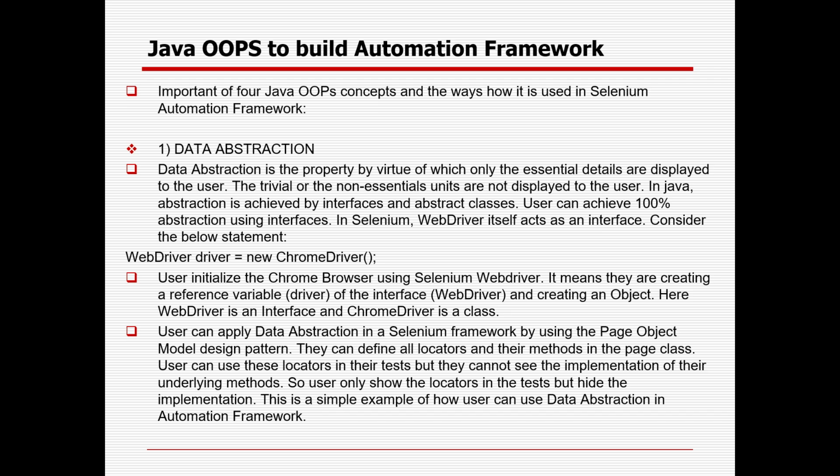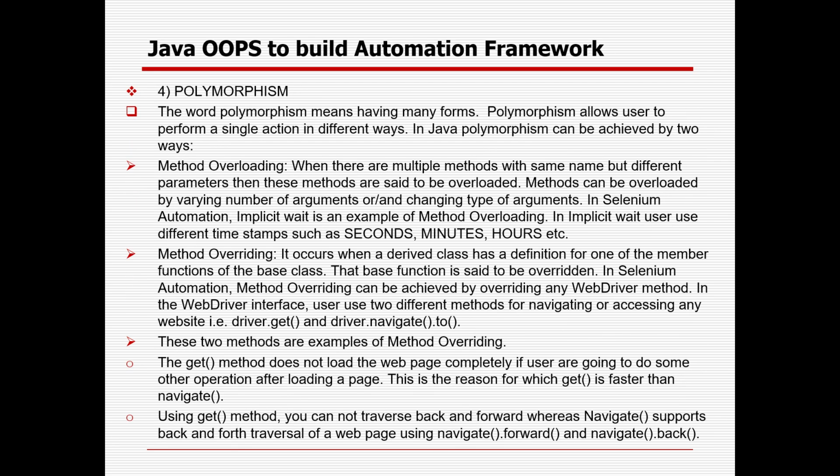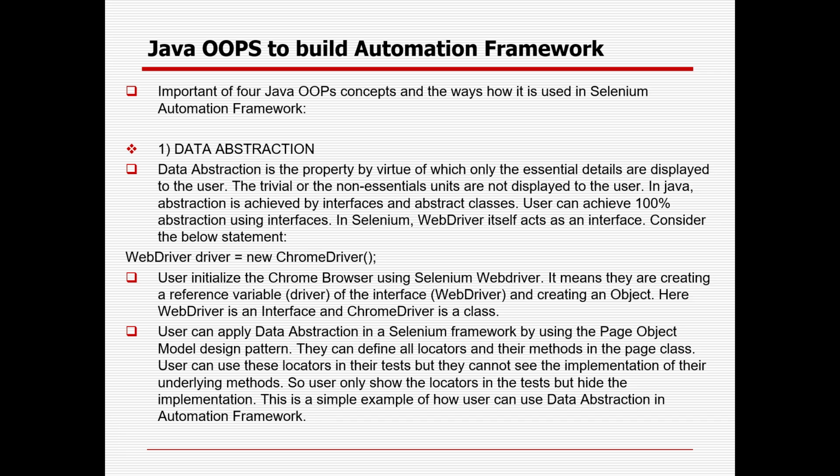So you already learned the Java OOPs concepts, but you need to understand what areas we will be implementing, or what I already know, right? Because in most interviews they will ask this question: what are the Java OOPs concepts and in what way have you used them in the real-time automation framework? So there are primarily four Java OOPs concepts: inheritance, abstraction, polymorphism, and encapsulation. So we will understand the concepts again and we will see where we have used them.